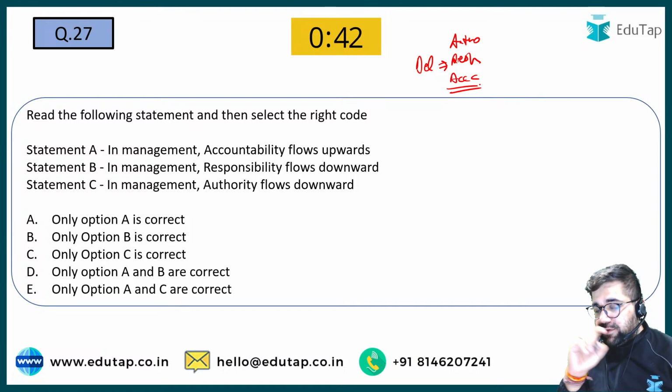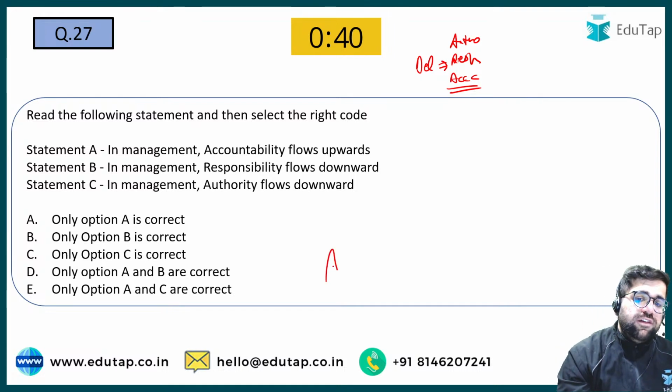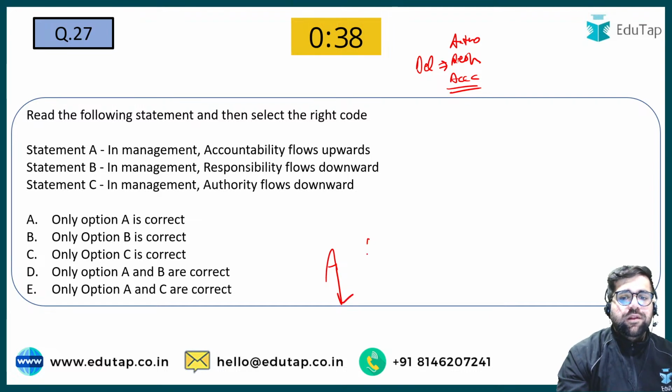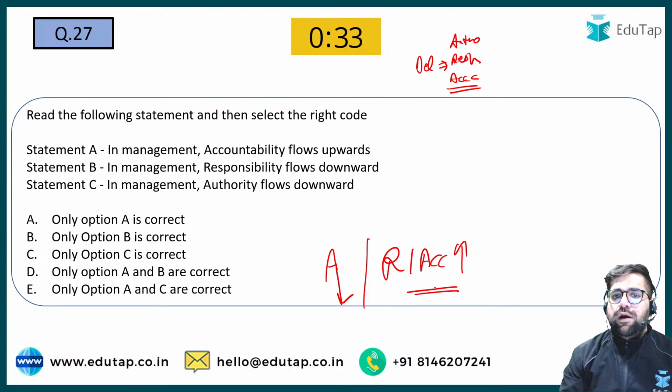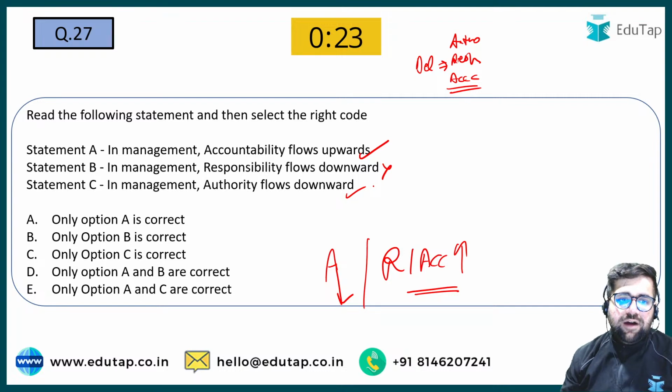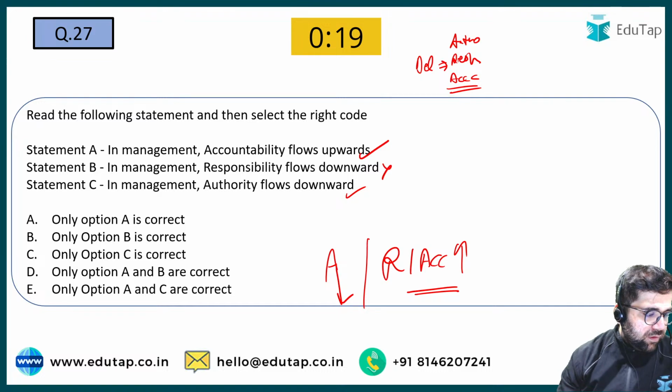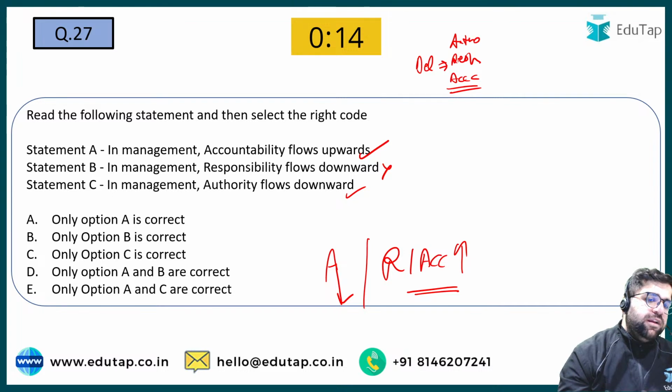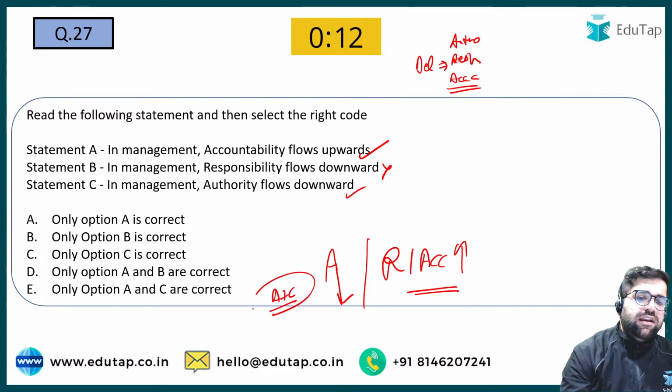Chaliye. Now this question is asking you regarding the flow. Always remember that authority flows downward. Responsibility and accountability, they move upward. Now accountability moves upward. Yes, this is given as correct. Responsibility flows downward? No. Authority flows downward. So you have to identify the answer in terms of correctness. Responsibility upwards. Yes, very good. Answer will be option number E because only A plus C are correct, right?